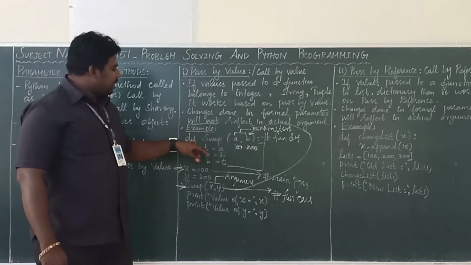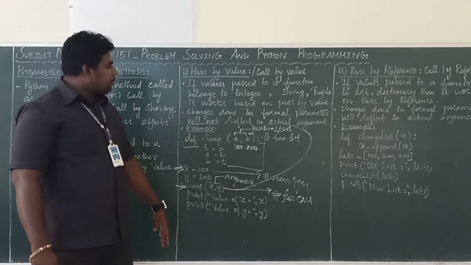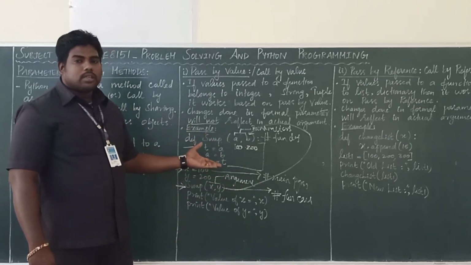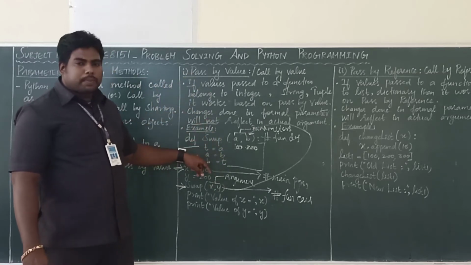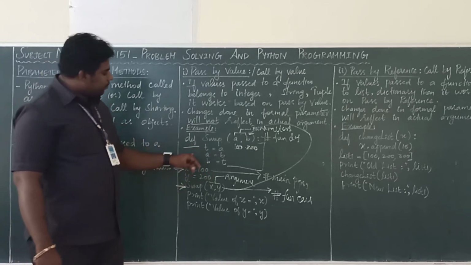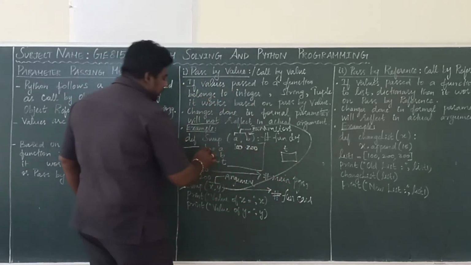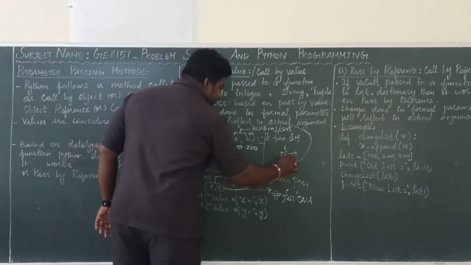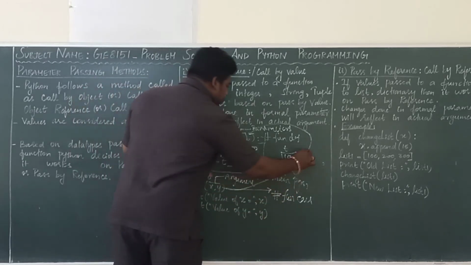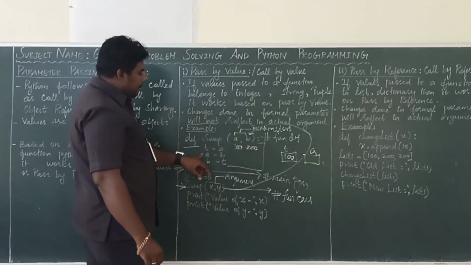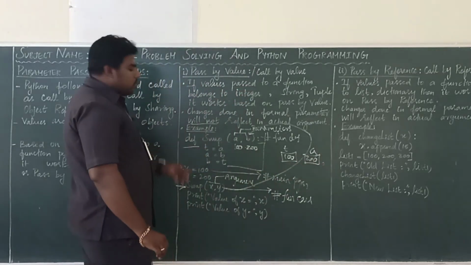Now what's the A value? 100. What's the B value? 200. This program is a swapping program. Already I explained this logic in the previous video sessions, so here once again I am explaining. Using a third variable, here t. T means one empty space is there. T equal to A. What's the value of A? 100. So 100 will be assigned to T. Now A equal to B. What's the value of B? 200. So B is assigned to A.